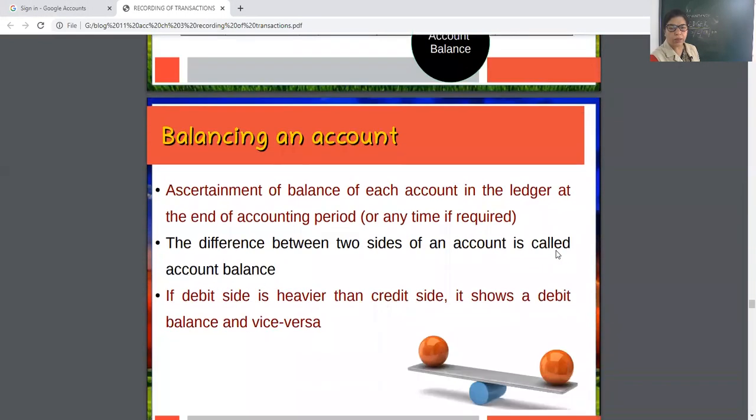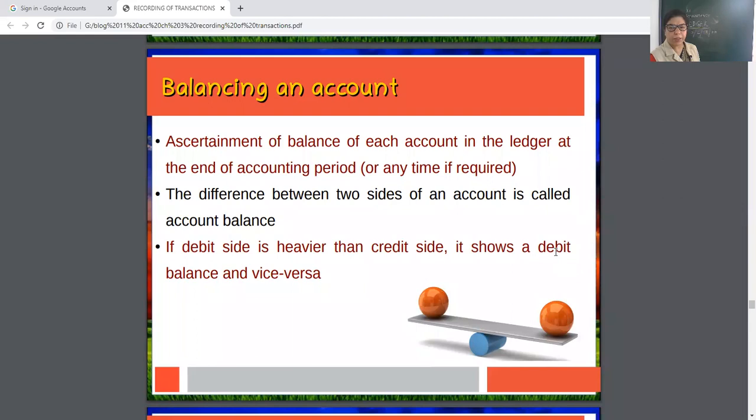Now how to calculate balance? Note down please. Balancing an account: ascertainment of balance of each account in the ledger at the end of the accounting period generally, or any time if required. How required?